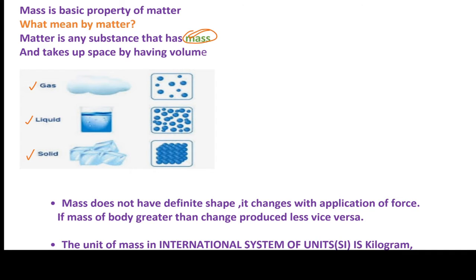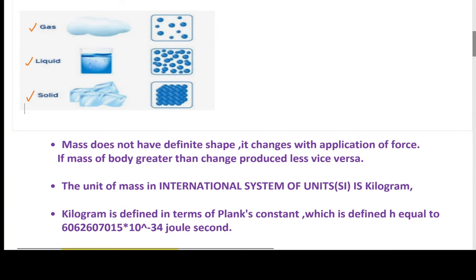Matter changes from one shape to another shape. It does not have any definite shape. If you apply force on anything, if you take iron and apply some force on it, it changes its shape. If you heat it, it changes its shape. Like that, anything, solid, liquid, gas, does not have a definite shape. It changes with the application of force. We have already discussed that matter does not have any definite shape.